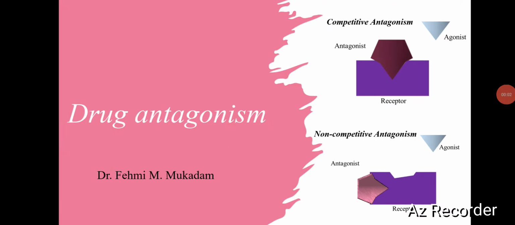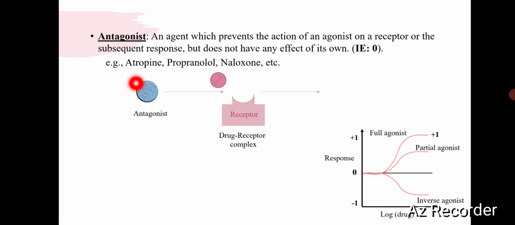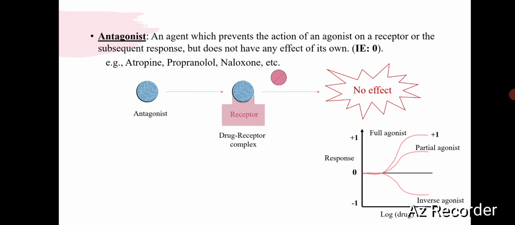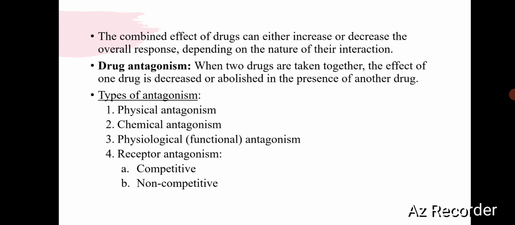Let's discuss drug antagonism. Antagonists are the agents which bind with the receptor and prevent the action of the agonist on the receptor or the subsequent response, but they do not have any effect of their own. Thus, the intrinsic efficacy of an antagonist is zero. For example, atropine, propranolol, naloxone.